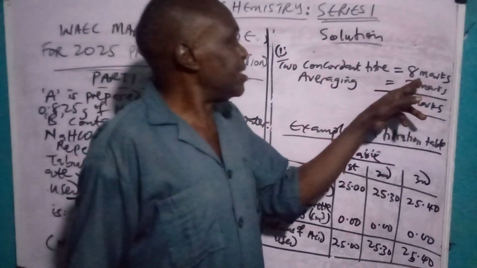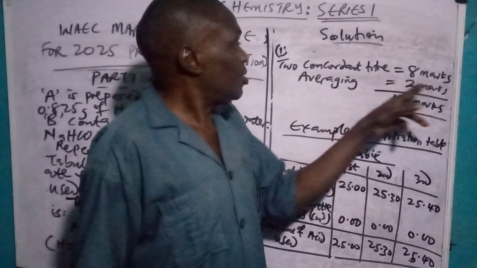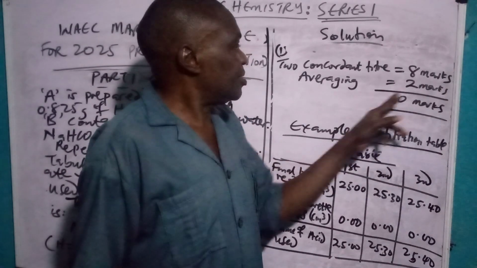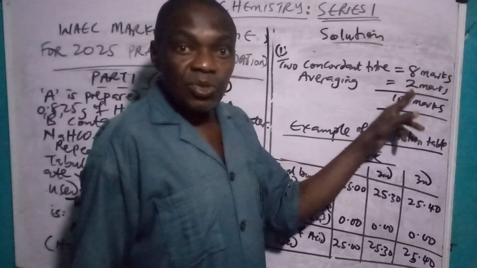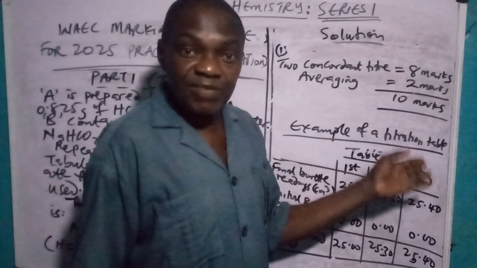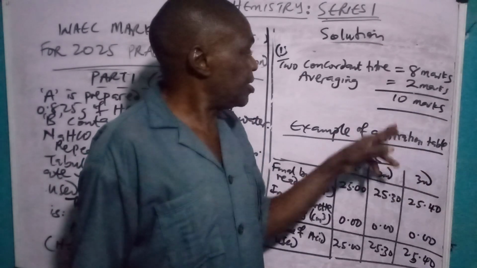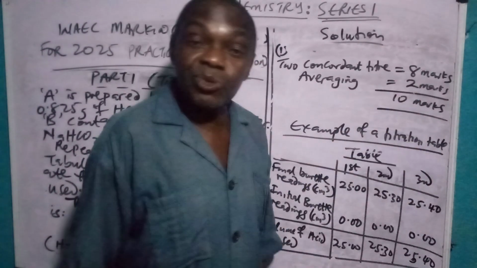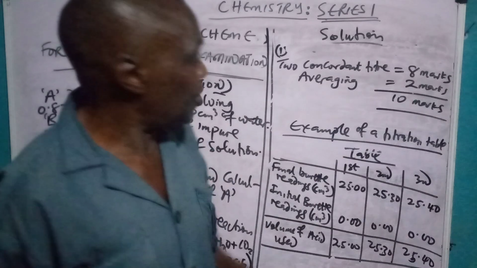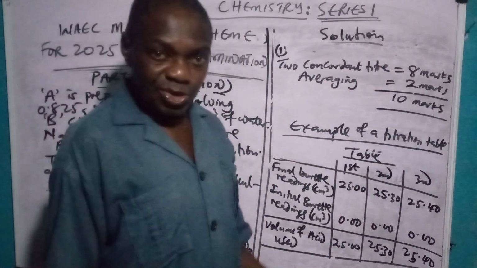2 concordant titers, each of them is 4 marks. You have 8 marks. Averaging, 2 marks. When you pick the 2 you are using, you now divide by 2. If you pick 3, divide by 3. So the total is 10 marks. I told you that those 10 marks are usually given away if you know what you are doing. So this is an example of a titration table.